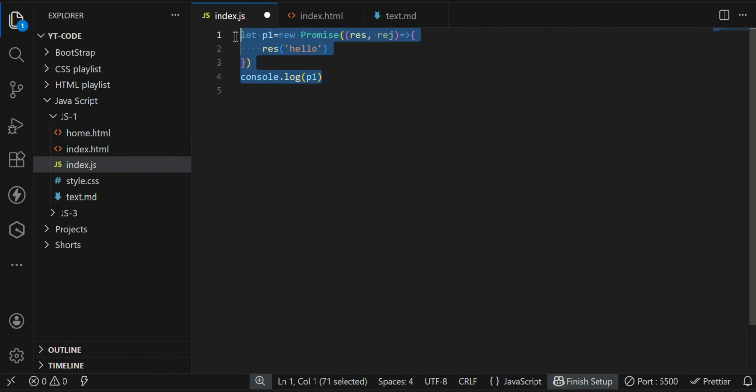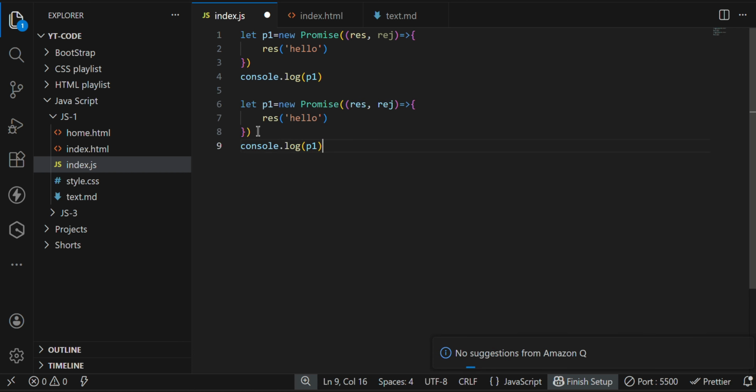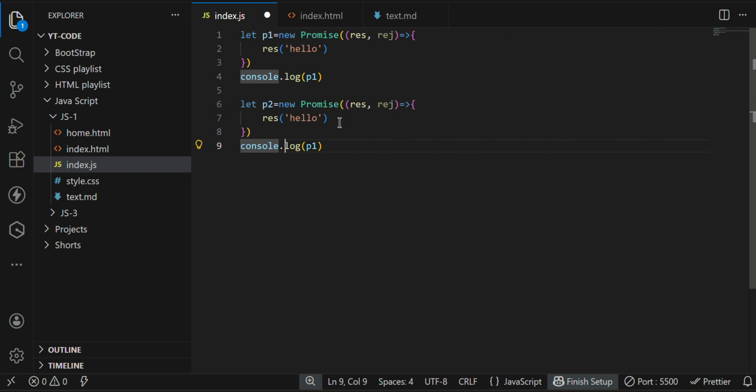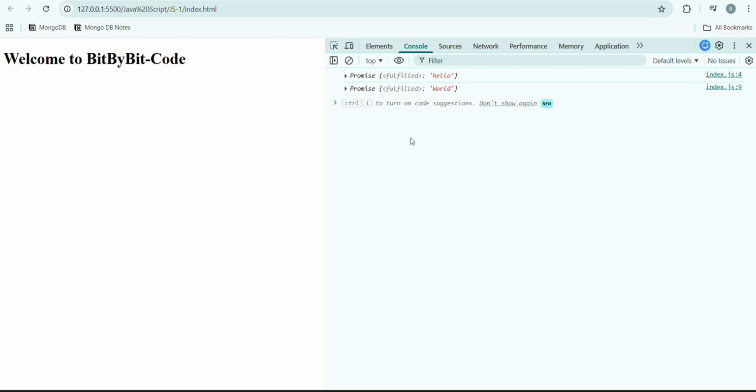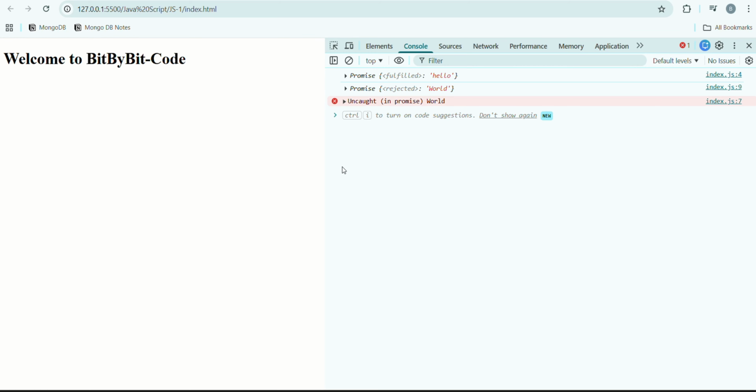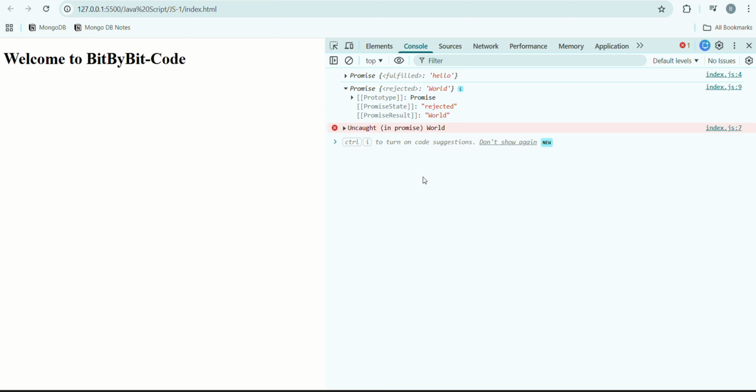I will copy paste the same thing: let p2, and instead of hello I will add world, so hello world. You can see it works as a resolve. Now if I make it the rejected state, you can see I have got one error, and this error can be handled from our side.